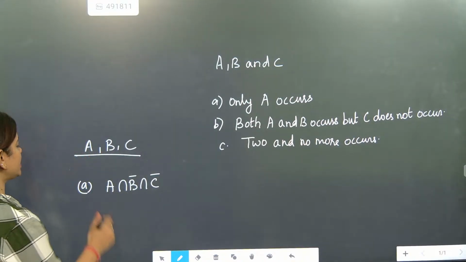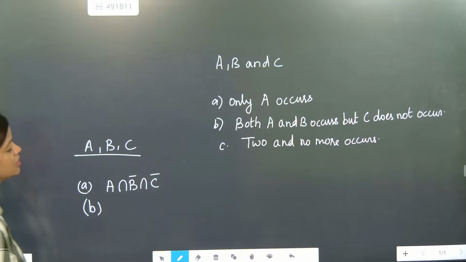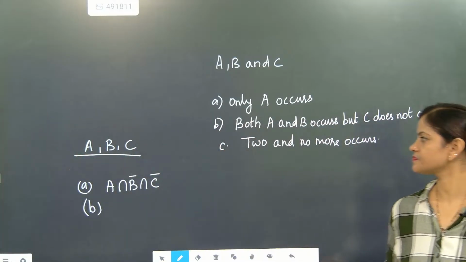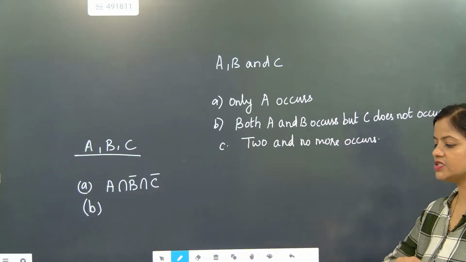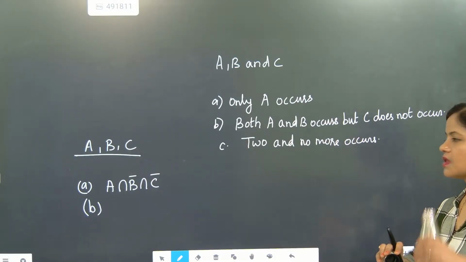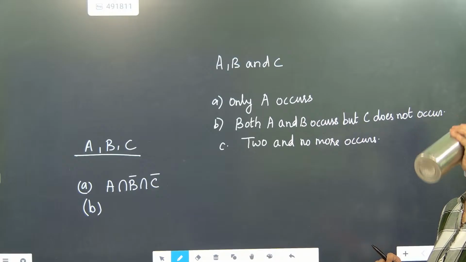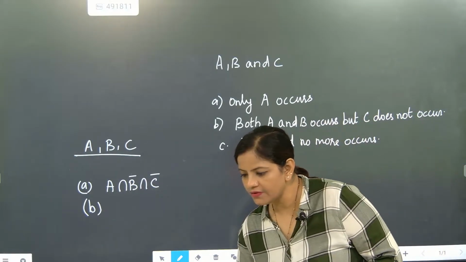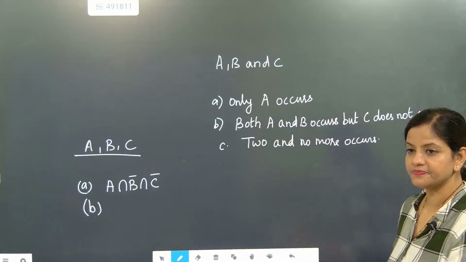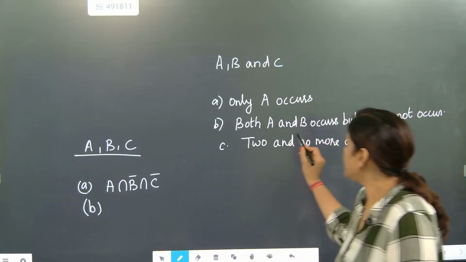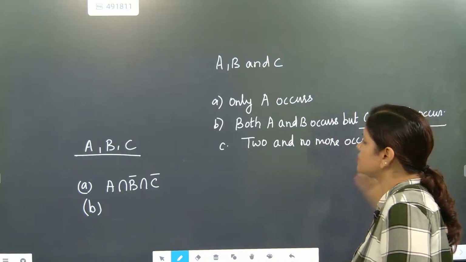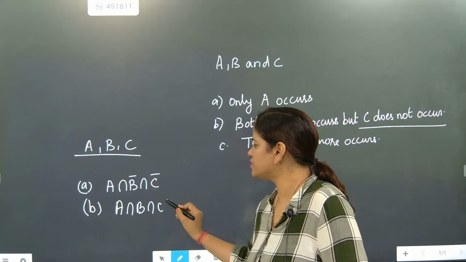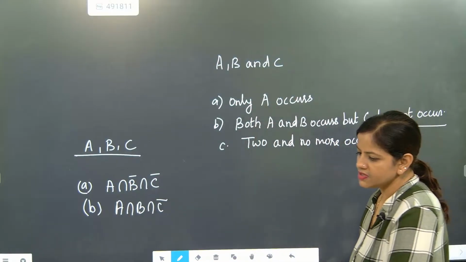Bless you, beta. Second part, check to everyone. Okay, I'm giving time for the children because they're typing and typing will take time. So let's see. Second one answer, beta. Try this one out. Very good, Siddharth. This is also absolutely correct. Here they are telling both A and B occur, but C does not occur. That means A is occurring, B is occurring, but C is not occurring. Absolutely correct. This is very nice.